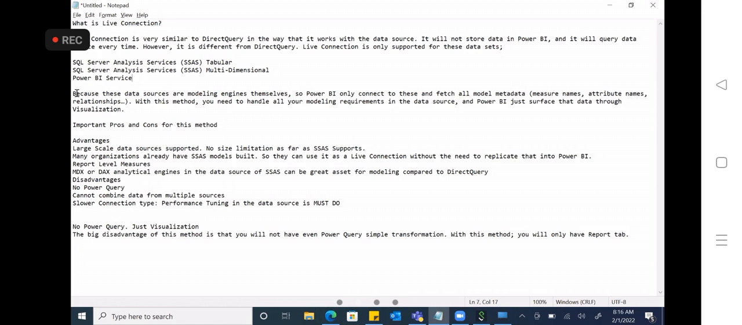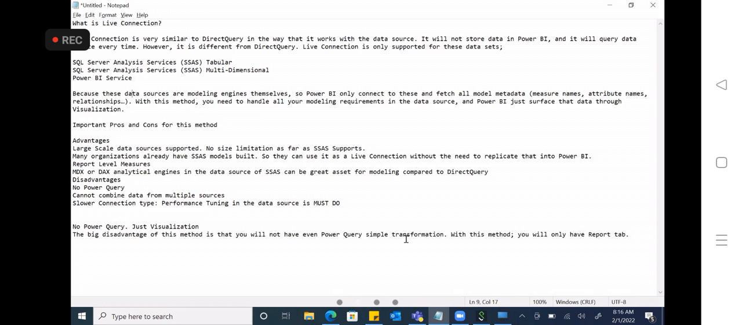Next, these data sets are modeling engines themselves. So Power BI connects to this and fetches all the metadata, measure names. Why are we only supporting these three? In SSAS tabular model and SSAS multi-dimension model, we do all the modeling there itself. We do all the modeling stuff.